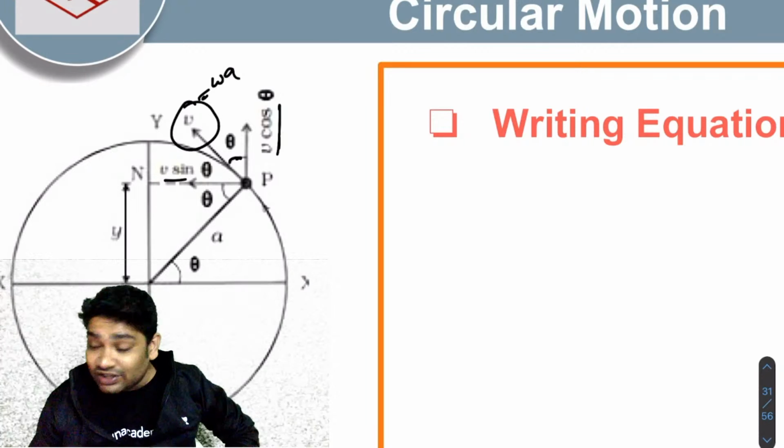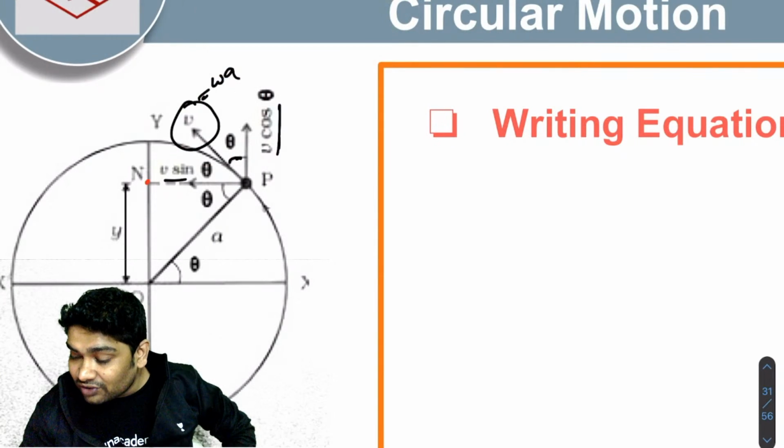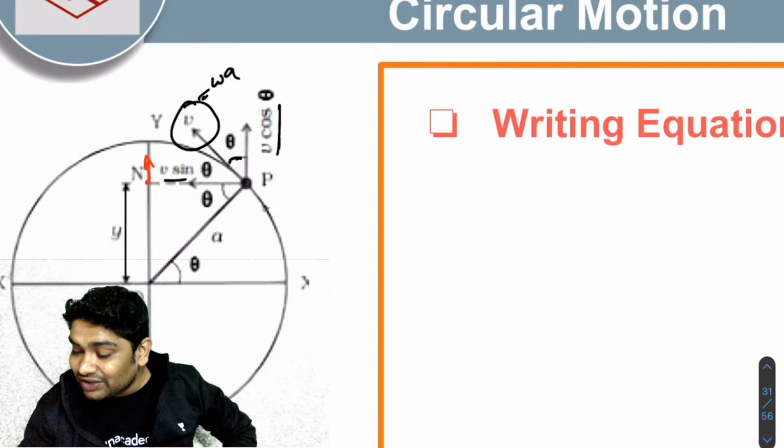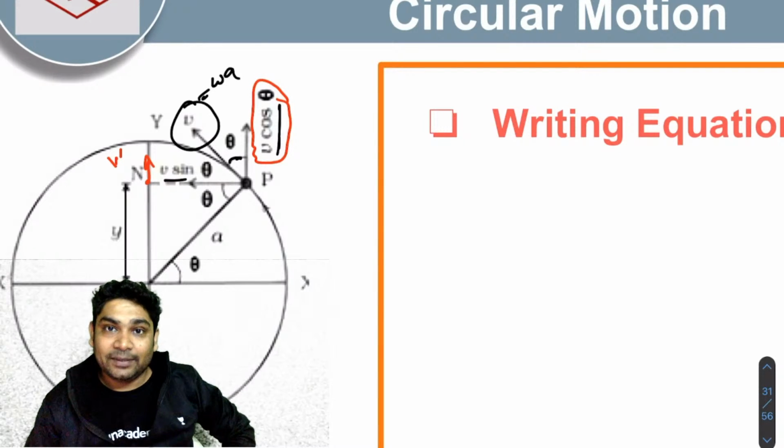So the velocity of the shadow, you realize how much would be the velocity of the shadow? Velocity of the shadow would have been this component of the velocity of your rotating particle. Agreed?